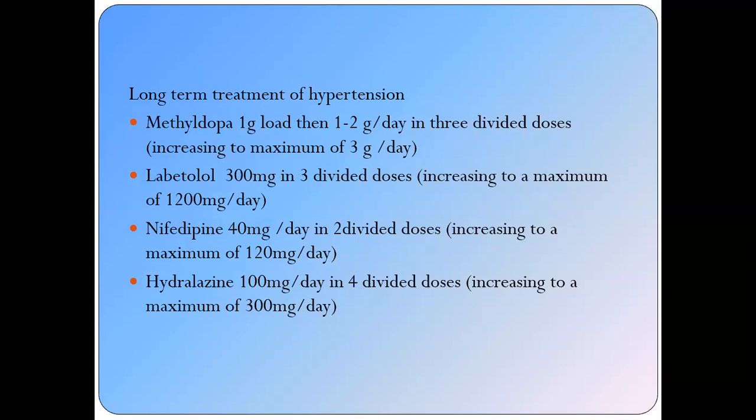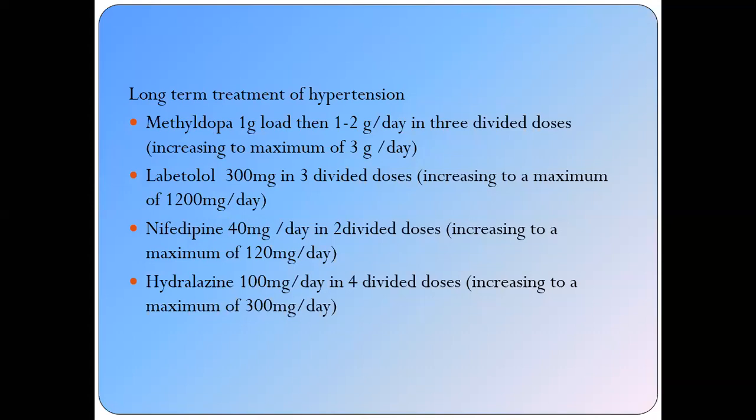Once the blood pressure is controlled, long-term treatment is required. If the patient comes with moderate or mild hypertension, then you can start with methyldopa, that is a 1 gram loading dose, then 1 to 2 gram per day in 3 divided doses. This may be increased maximally up to 3 gram per day. One can give up to 3 gram per day.